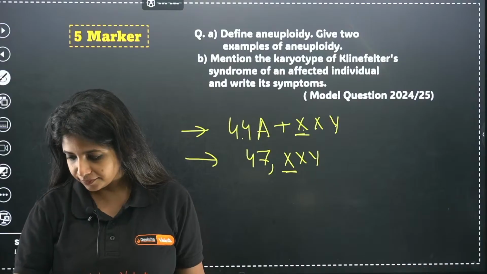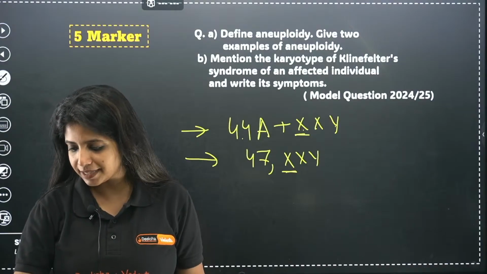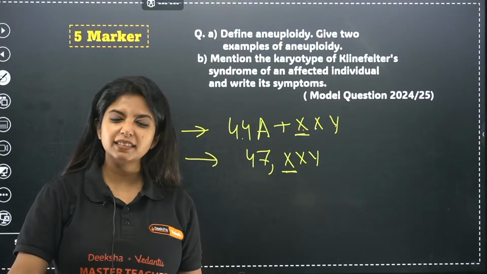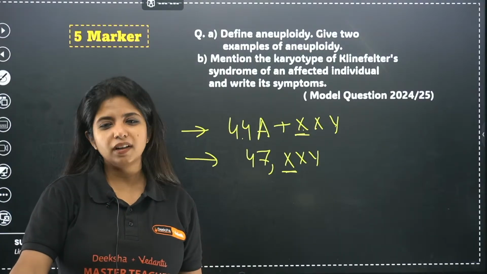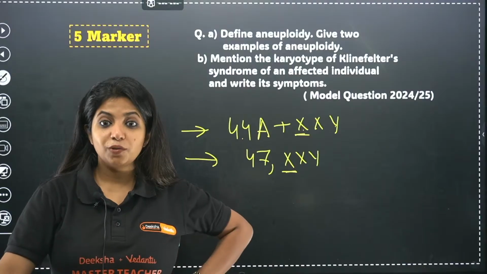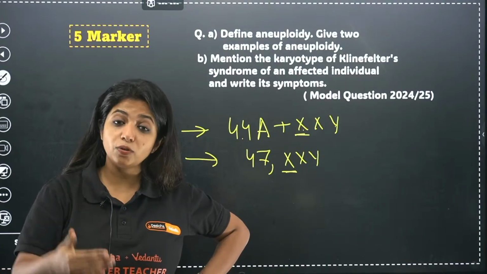Okay. 45A plus X. Pavan, 45A plus XXY. No. How can it be 45A? It will be 44. No, 45 means one extra autosome is there.